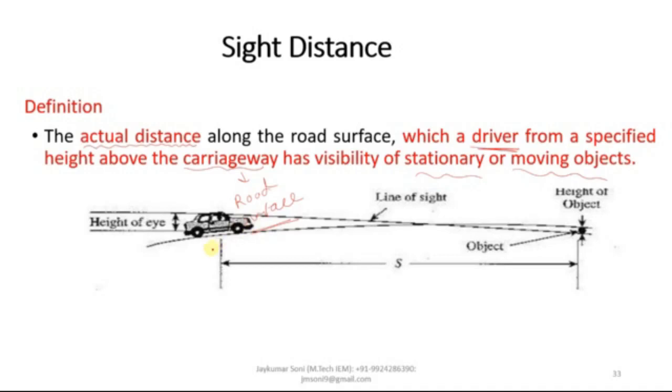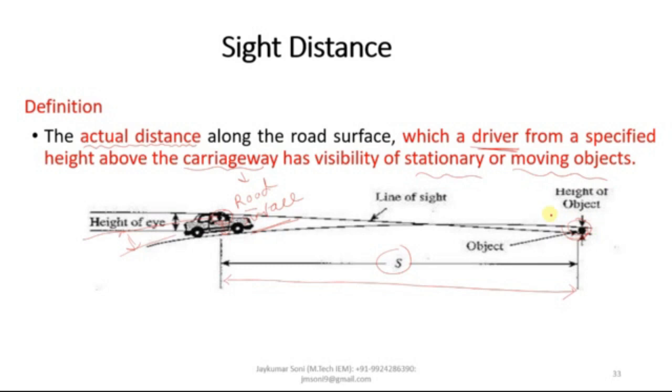Means you are a driver, this is a kind of road which is being provided, and this is a particular object which is placed on the road. You are here, you are the driver. So the actual distance along the road surface, this distance S between you, or I can say your eyesight, and the object, which a driver from a specified height above the road surface has, like this is the height. So the height above the carriageway which has the visibility of stationary or moving objects is known